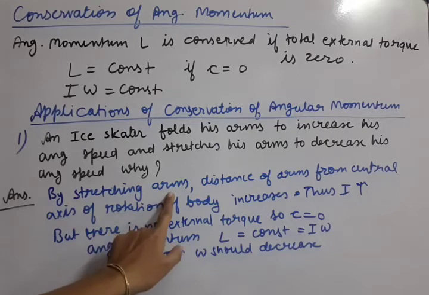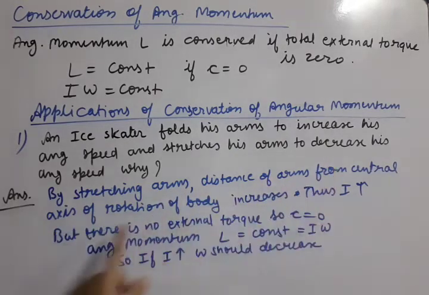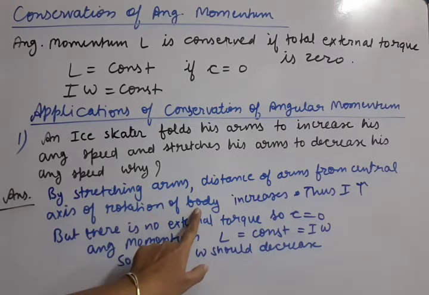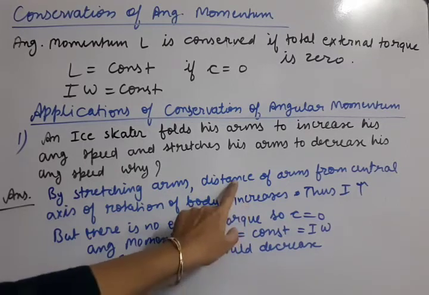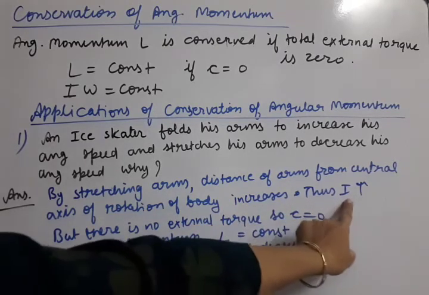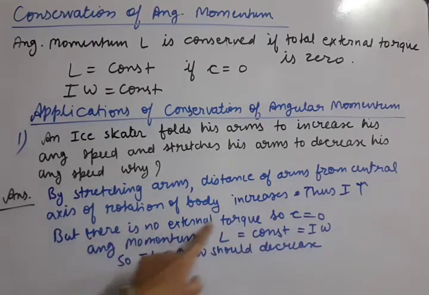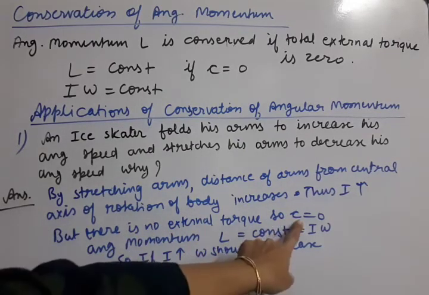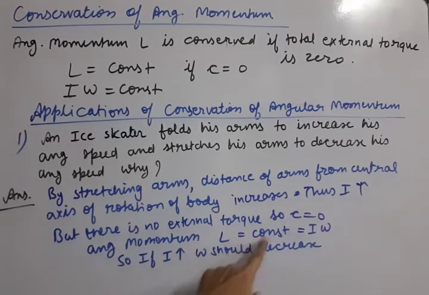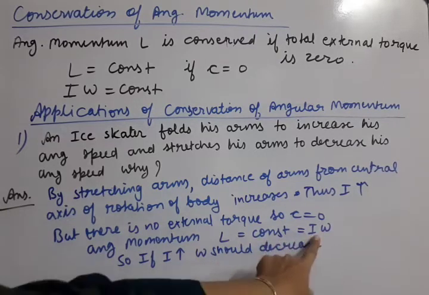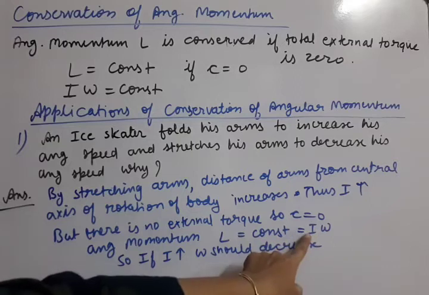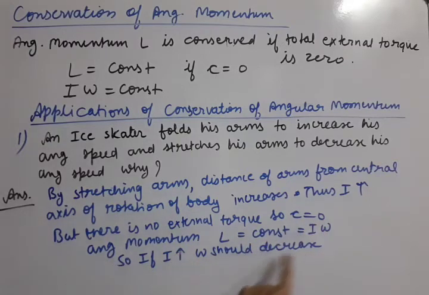By stretching the arms, the distance of the arms from the central axis of rotation of the body increases. Distance increases, thus I, moment of inertia, increases. But there is no external torque, so torque is 0. Thus angular momentum L should be constant, which is equal to I omega. So if I increases, omega should decrease. Note down this answer. Let us move to the second application.